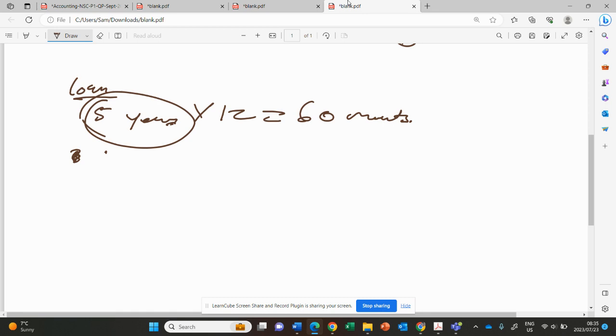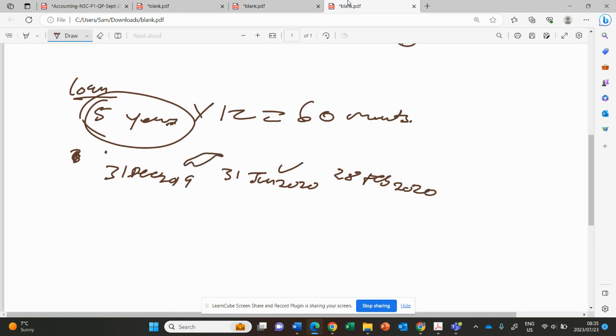So we started paying on the 31 December 2019. We paid 31 December 2019, we paid 31 January 2020, then we paid 28 February 2020. So we paid this one, this one and this one.